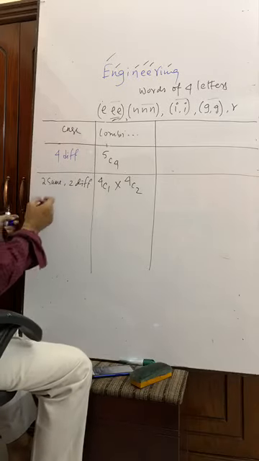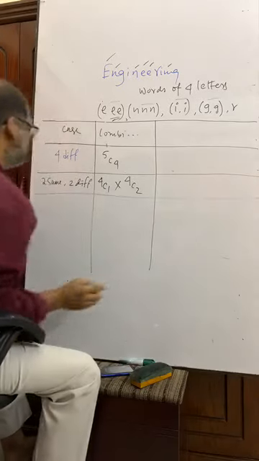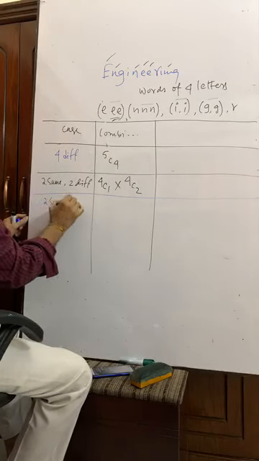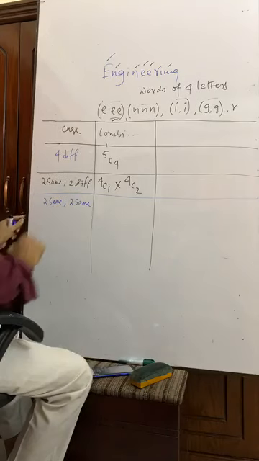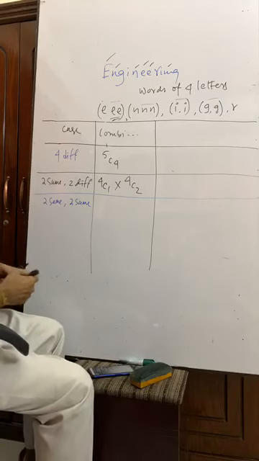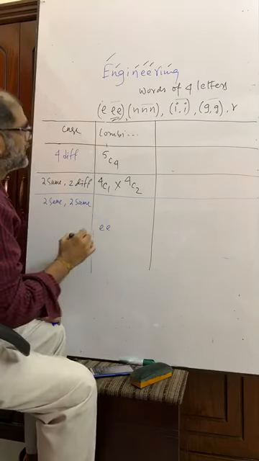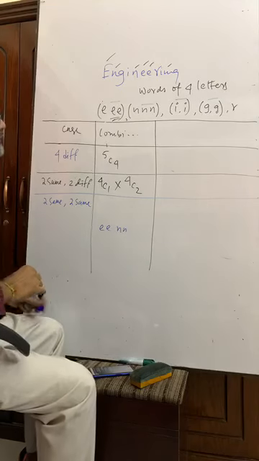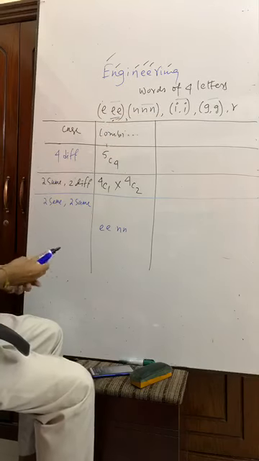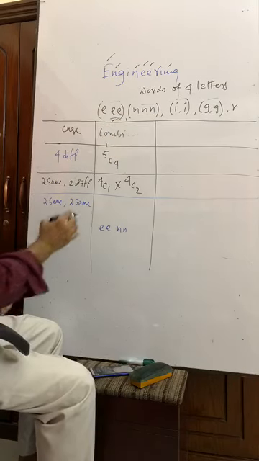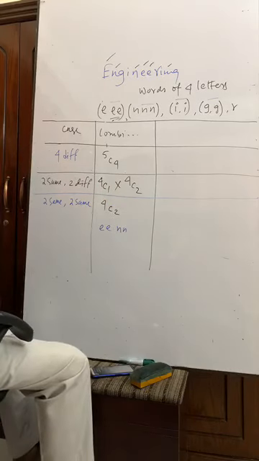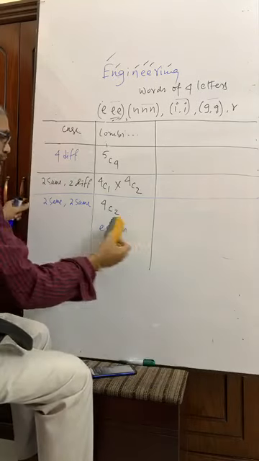Now, like the previous one, we can write 2 same, 2 same. What is meant by this? Some word will be formed like double E, double N, in this way. There are 4 groups, 1, 2, 3, 4, and out of 4 groups, we can take 2 in 4C2 ways.